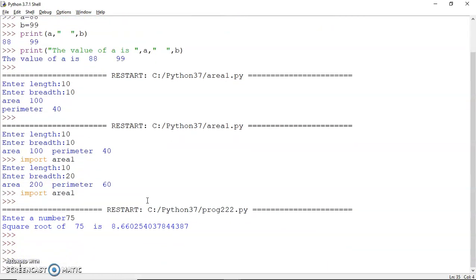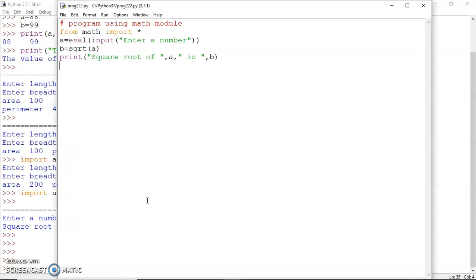Now you can also format this value to the number of decimal places that you wish. It could be a revision of your formatting. So here you can write format b, comma, say 11.3f.